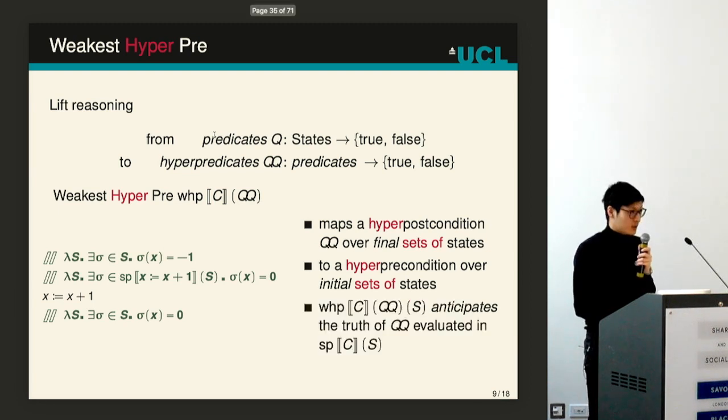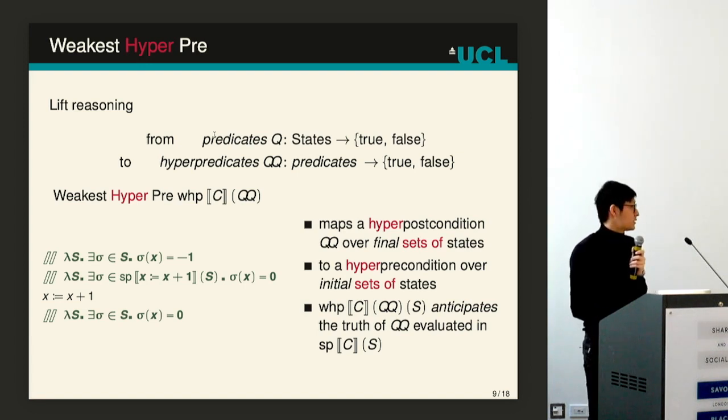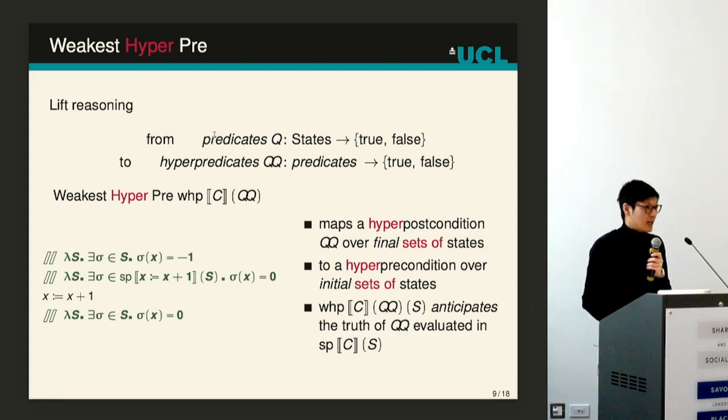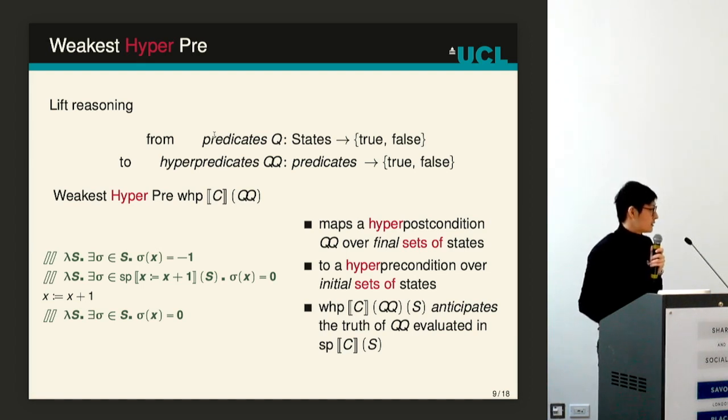And again, we can think of the weakest hyperpre as a forecaster, because here we plug in a set of states instead of a single state. And what it does is to anticipate the truth of the hyper postcondition, but evaluated in the set of reachable states after executing the program. And the set of reachable states is just given by the strongest postcondition. So here we are just anticipating the strongest postcondition.